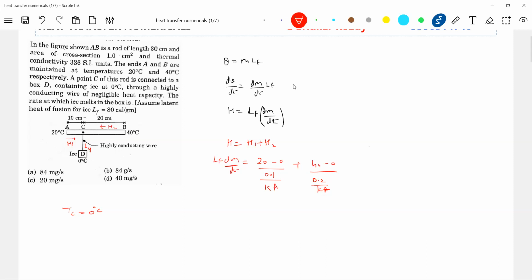But what is the problem? Latent heat of fusion is in calorie per gram. What about K? K is given in SI unit. So any changes you're going to make here? Latent heat of fusion has to be converted into joules, 4.2 joules. So what is L_F value? 80 calorie, 4.2 joule per gram. 336, sir.